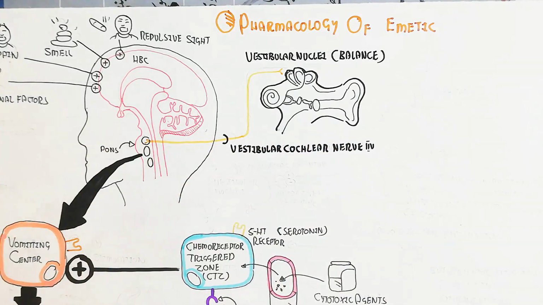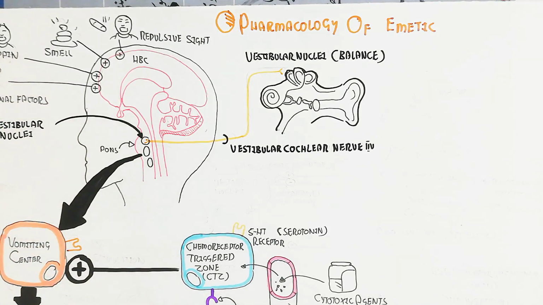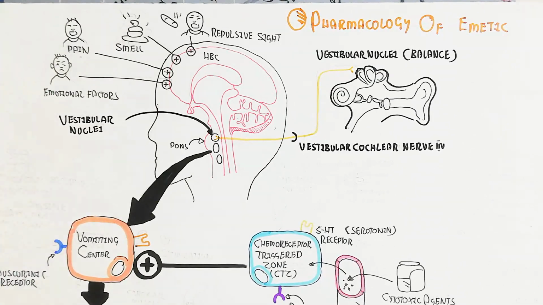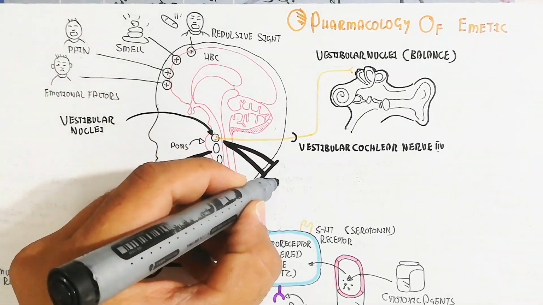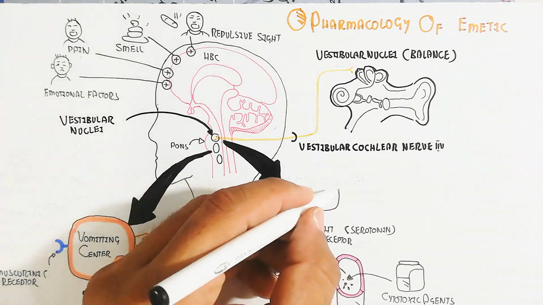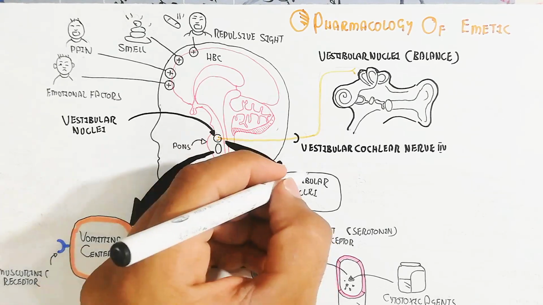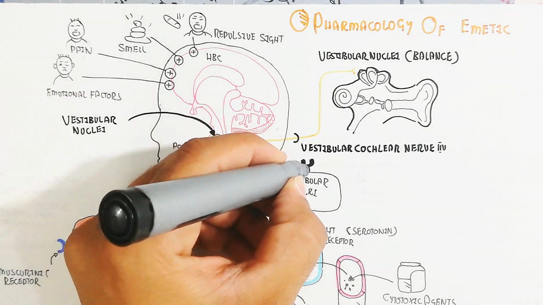The vestibular nuclei contain the muscarinic receptor and the histamine 1 receptor. The vestibular nuclei trigger the muscarinic receptor, and acetylcholine binds with the muscarinic receptor to stimulate the vomiting center, as well as the CTZ, the chemoreceptor trigger zone.